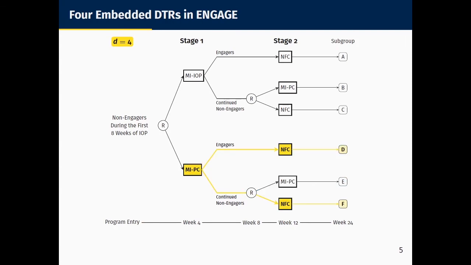So there are 2 things I want to point out here. The first is that engagers are consistent with 2 embedded DTRs, whereas non-engagers are only consistent with 1. Notice here that subgroup D lights up in both yellow and blue, but subgroups E and F only light up once. The second point is that engagers are only randomized once at the beginning of the trial, but non-engagers, continued non-engagers, are randomized a second time. Both of these things need to be accounted for in our analysis of the data which arise from this trial.